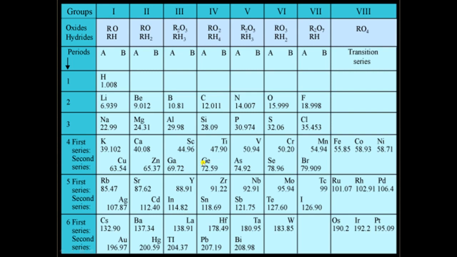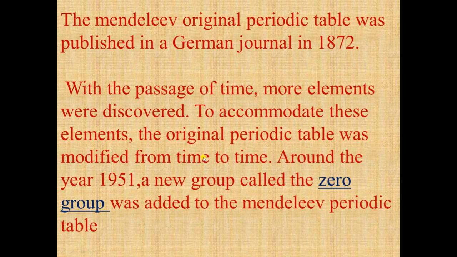In the same way, germanium was not known at that time, so he left the space, and this element was known as Eka silicon because germanium comes after silicon. So he predicted properties of these elements, germanium and gallium, before their discovery.